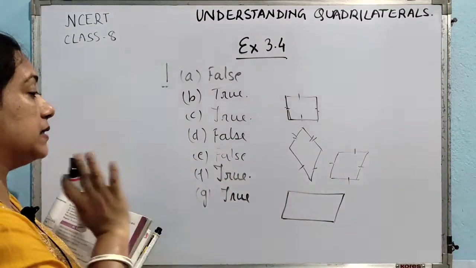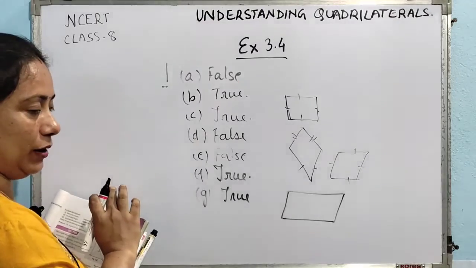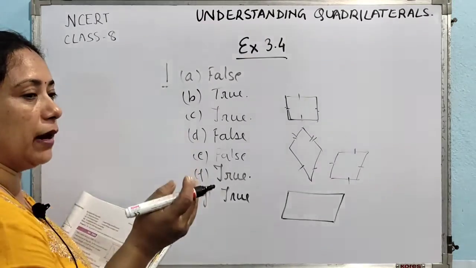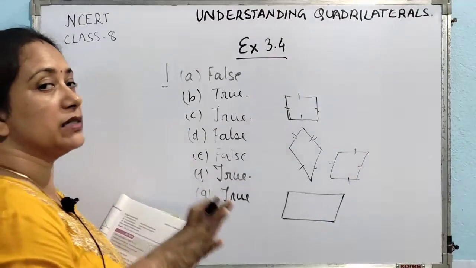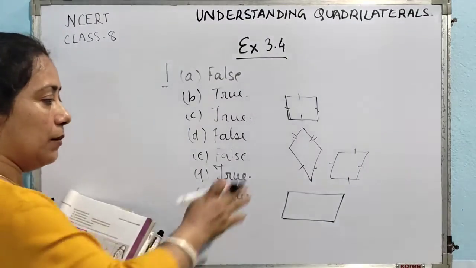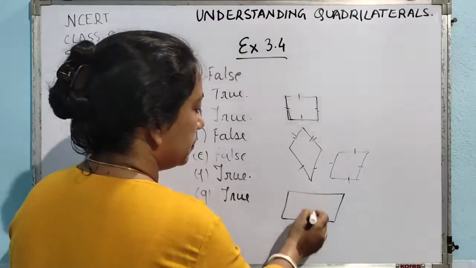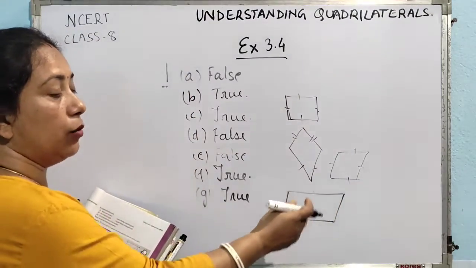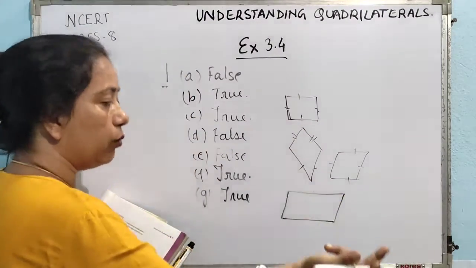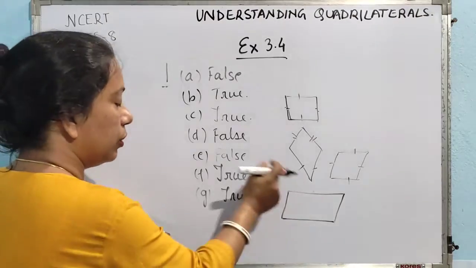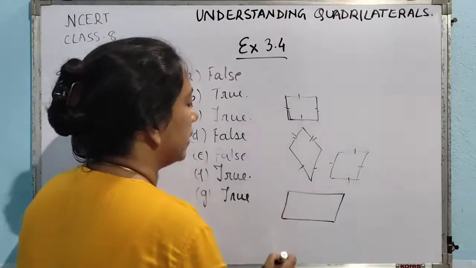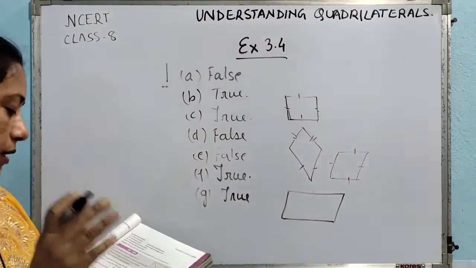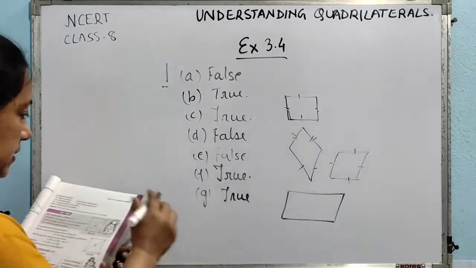But all trapeziums are not parallelograms, because in order to be a parallelogram each pair of opposite sides needs to be parallel, which is not being satisfied by a trapezium. But in a parallelogram each pair of opposite sides are parallel, and in order to be a trapezium only one pair needs to be parallel. So it satisfies all the properties of a trapezium. So all parallelograms are definitely trapeziums.